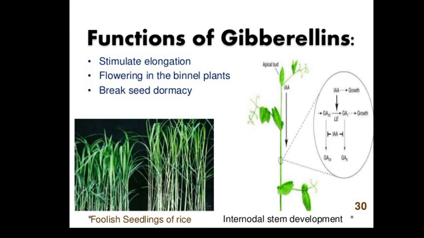This one is gibberellin. So gibberellins are plant hormones which promote cell enlargement and cell differentiation in the presence of auxin. It means gibberellin mainly helps in breaking the dormancy in seeds and buds.